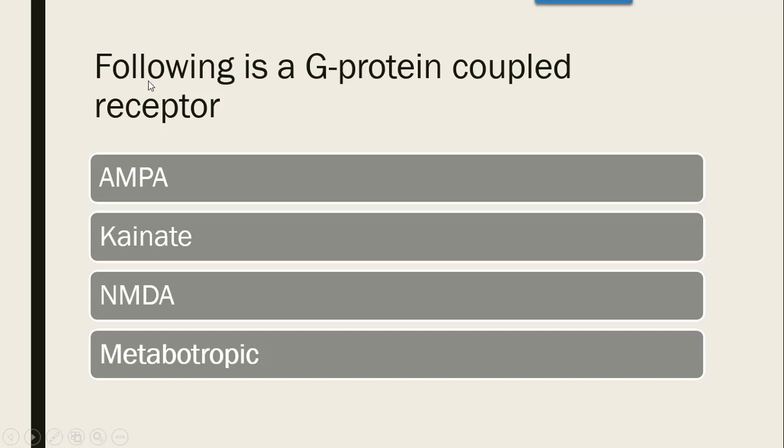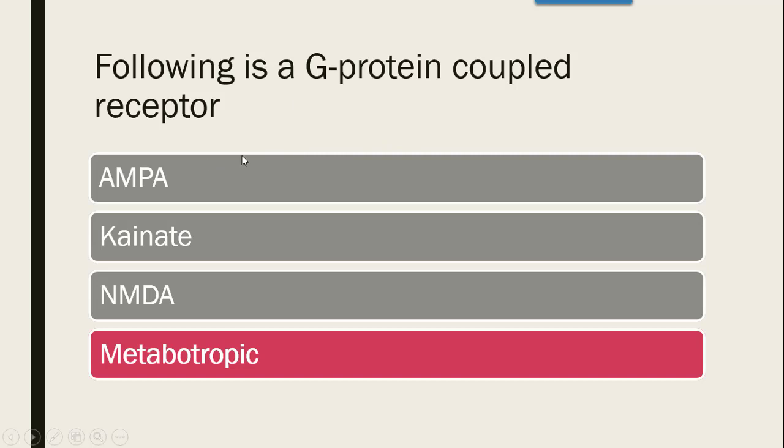The next question is, which of the following is a G protein coupled receptor, whether AMPA, kainate, NMDA or metabotropic. The correct answer is metabotropic. Metabotropic means they depend on a metabolic step.